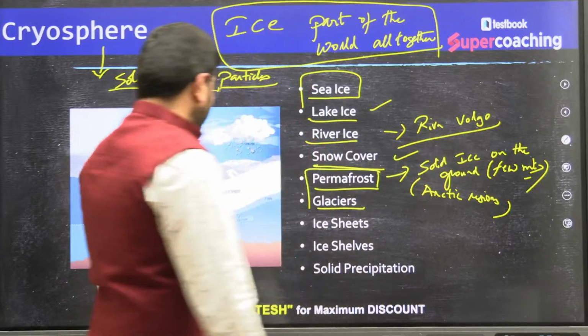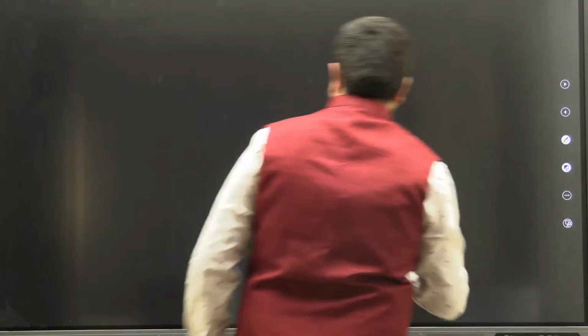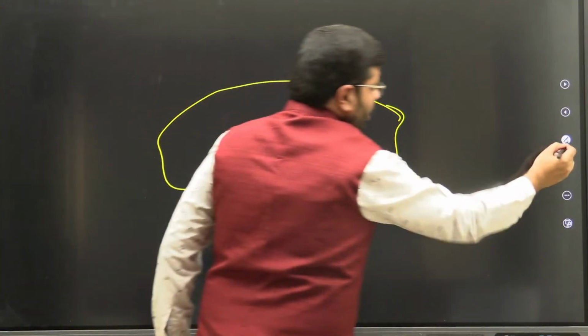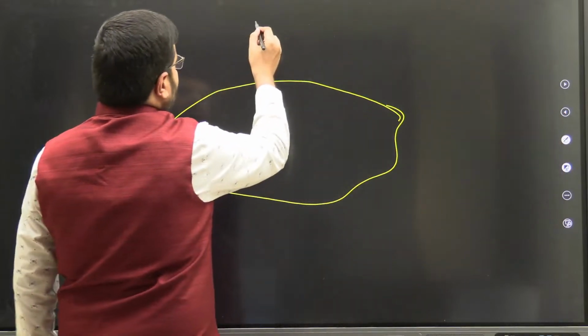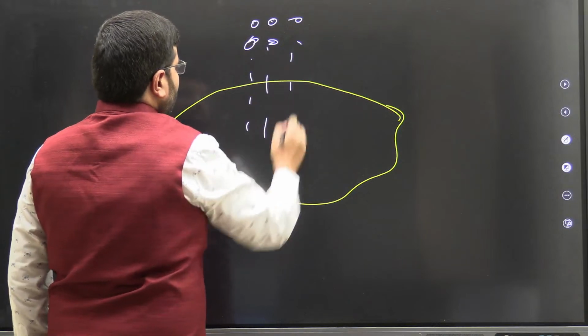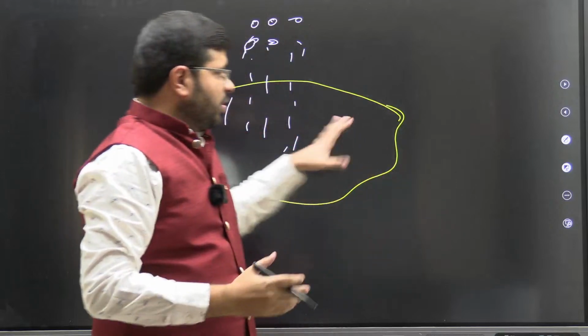Now, for example, you might see that Antarctica is a vast land. Imagine this is the whole of Antarctica. Around the Antarctica region there is so much snowfall falling down, isn't it? The snow gradually accumulates around Antarctica. Now this is area-wise.